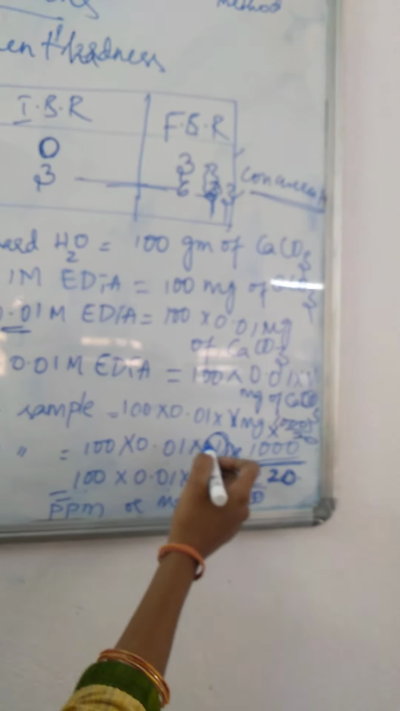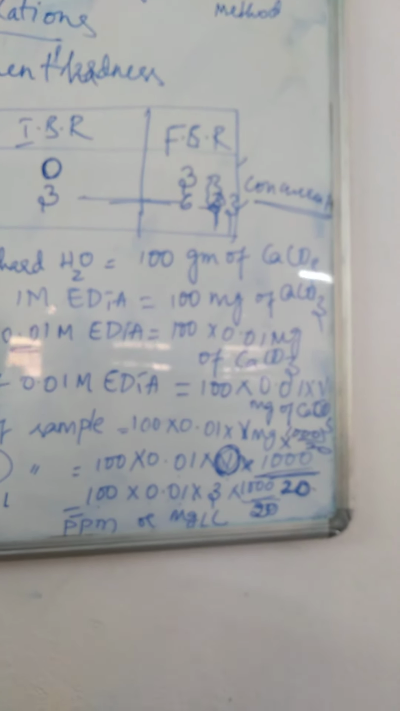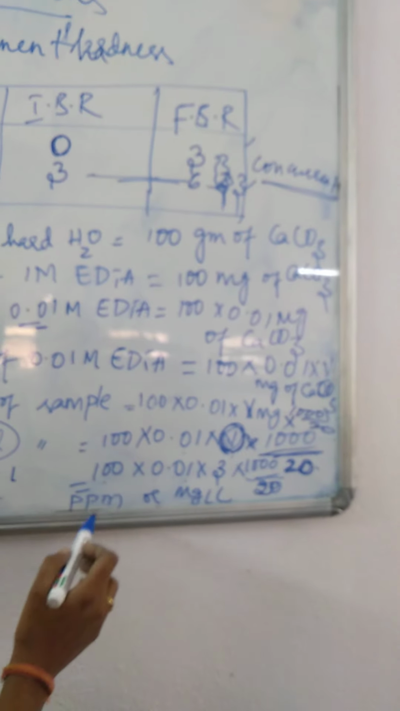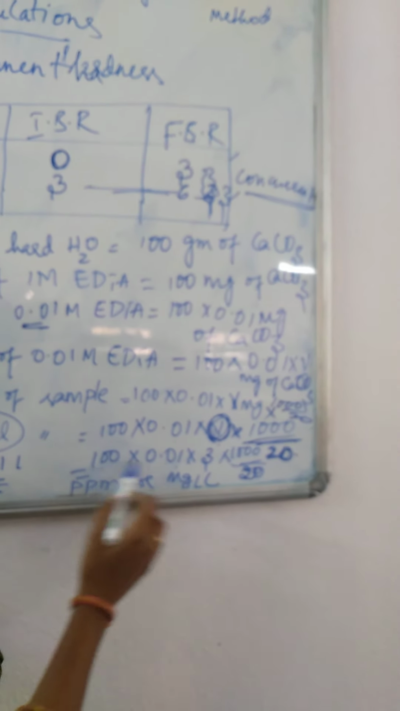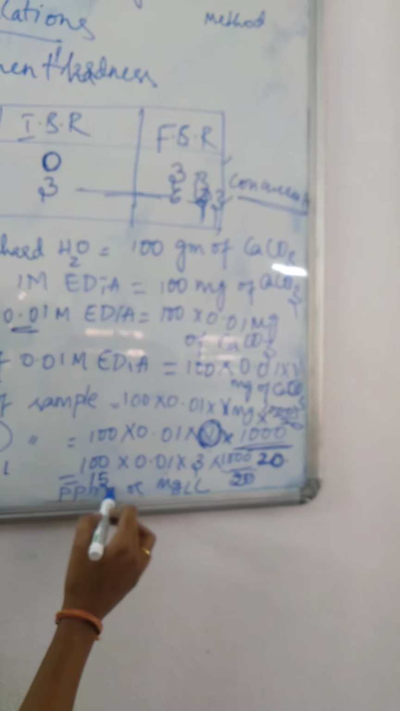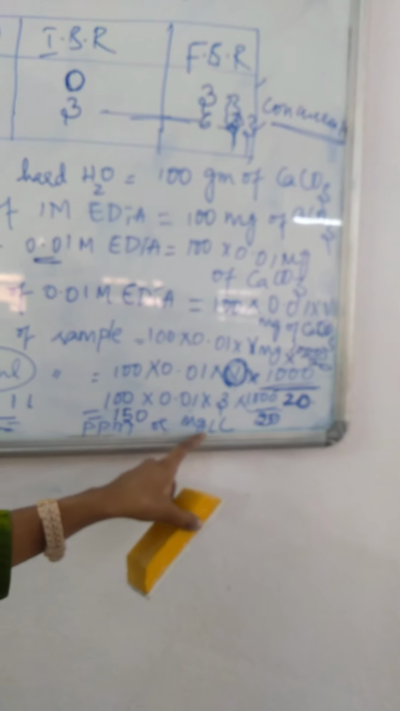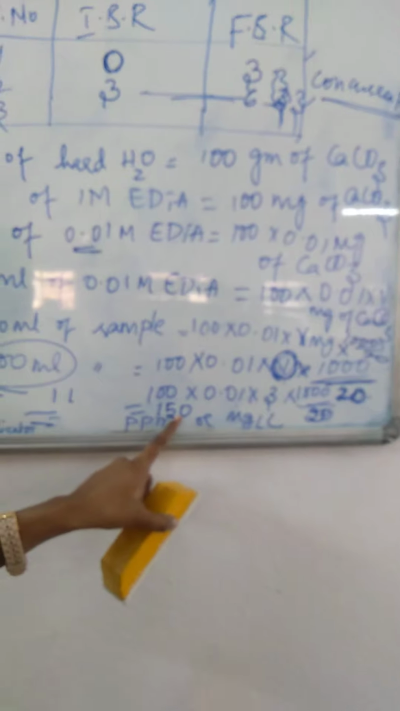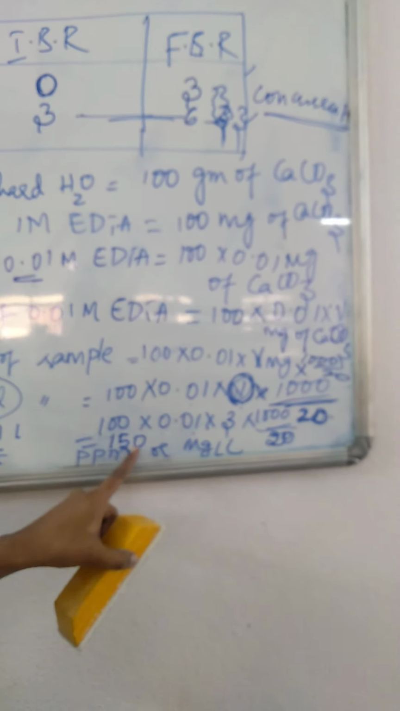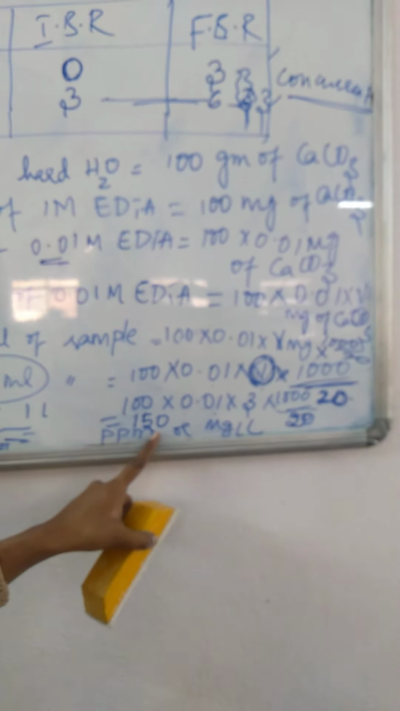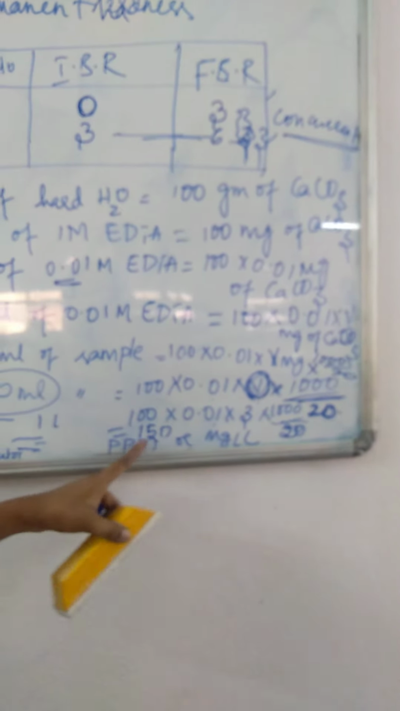So in place of V we have to substitute the burette reading, so I got a value of 3. After doing that calculation, I got 150. So 150 ppm or 150 mg per liter. This is the value I got after calculating the permanent hardness.